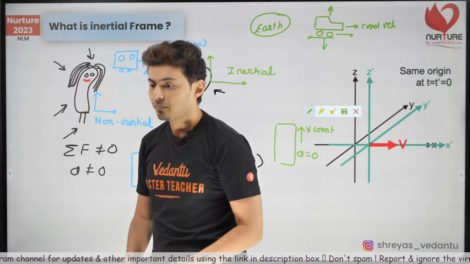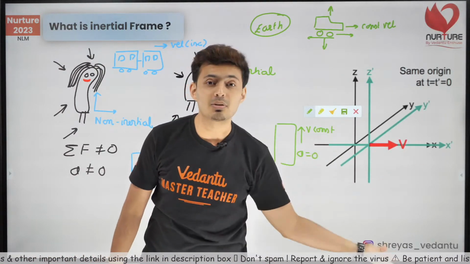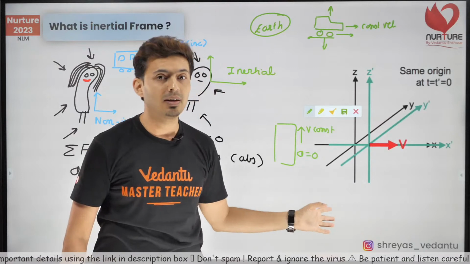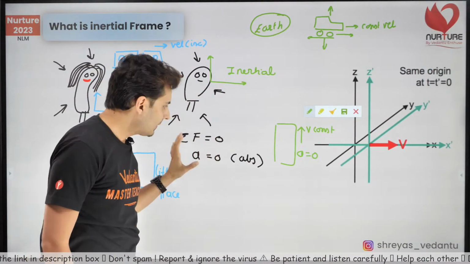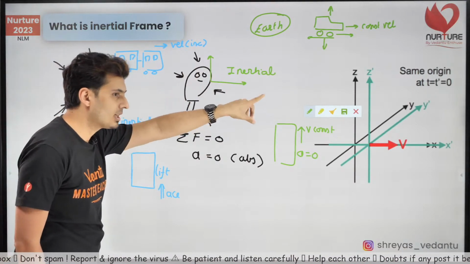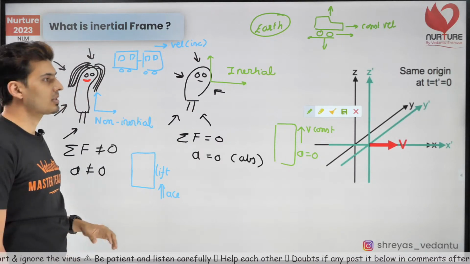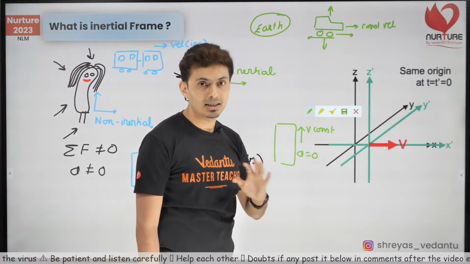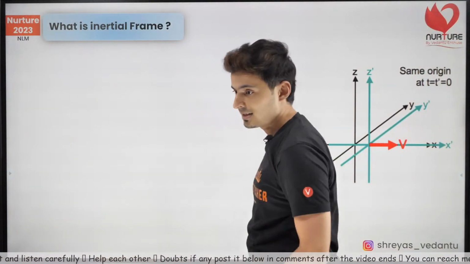Okay. So it's not like there are two types of inertia. These are frames of reference. All those frames of reference attached to bodies where net force is 0 are called inertial, and those attached to bodies where net force is not 0 are non-inertial. I'm not saying there are two types of inertia. That's not the thing. I'm talking about frames of reference.